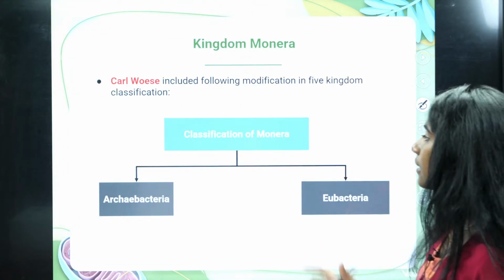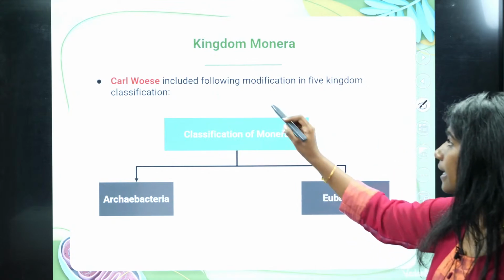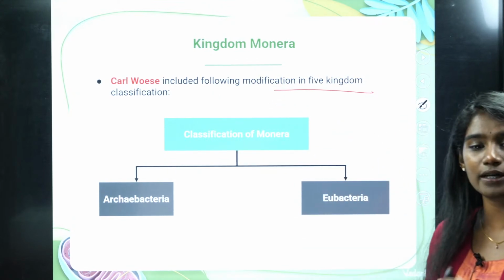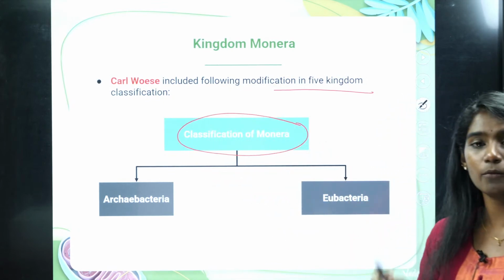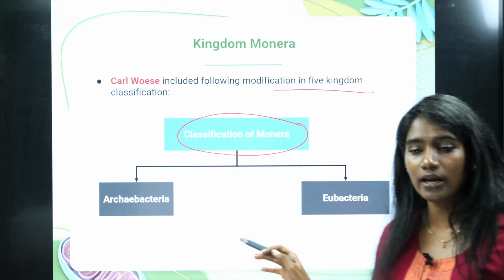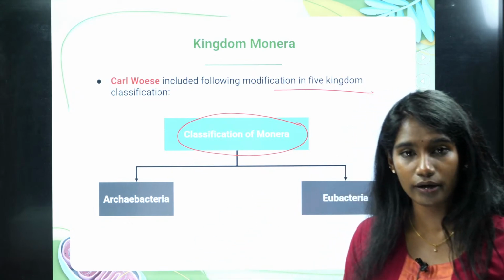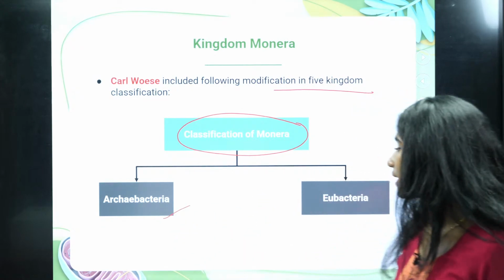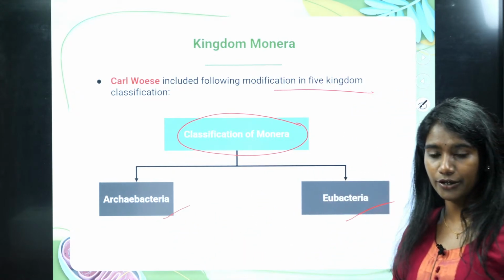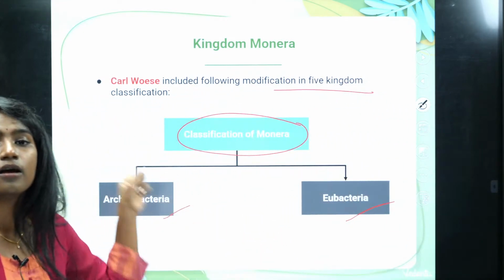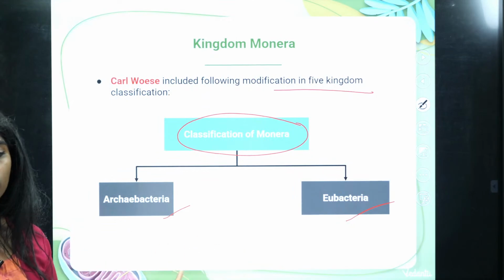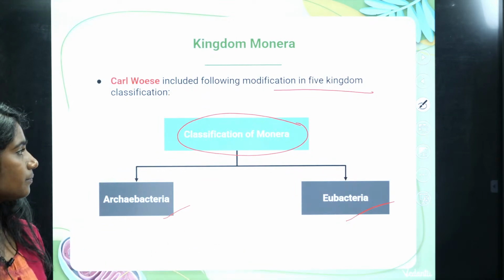Okay, and then Carl Woese, what he did is, he actually modified the 5 kingdom classification, right? There was this kingdom, Monera, right? That kingdom Monera is further divided into 2 classes. One is Archaebacteria and the other one is Eubacteria. So this is the modified version of 5 kingdom classification, wherein the Monera is further classified into 2 groups, right?